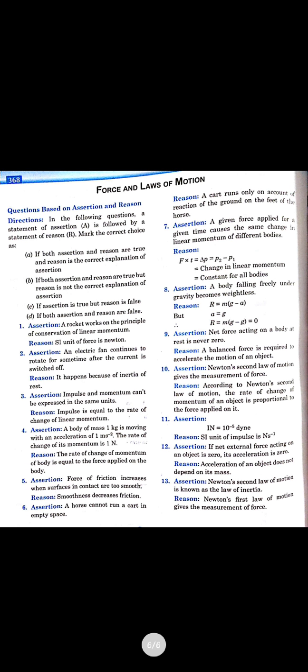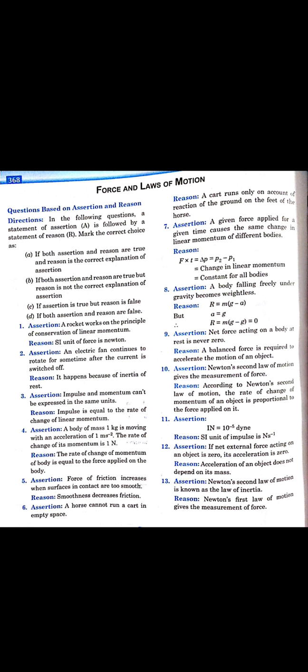Similarly, see the seventh one: a given force applied for a given time causes the same change in the linear momentum of different bodies. That is, the assertion says a given force applied for a given time changes the linear momentum of different bodies equally. Similarly, because it is the rate of change of momentum with respect to time, the assertion is correct.